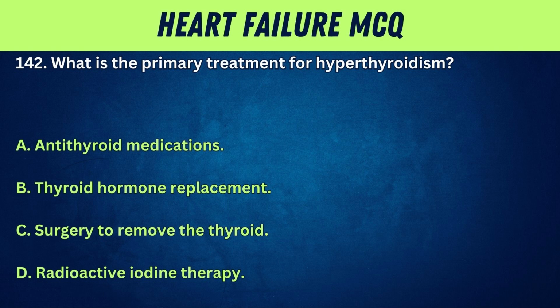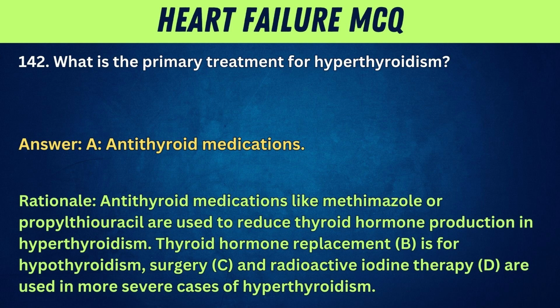142. What is the primary treatment for hyperthyroidism? A. Antithyroid medications. B. Thyroid hormone replacement. C. Surgery to remove the thyroid. D. Radioactive iodine therapy. Answer: A. Antithyroid medications. Rationale: antithyroid medications like methimazole or propylthiouracil are used to reduce thyroid hormone production in hyperthyroidism. Thyroid hormone replacement, B, is for hypothyroidism. Surgery, C, and radioactive iodine therapy, D, are used in more severe cases of hyperthyroidism.